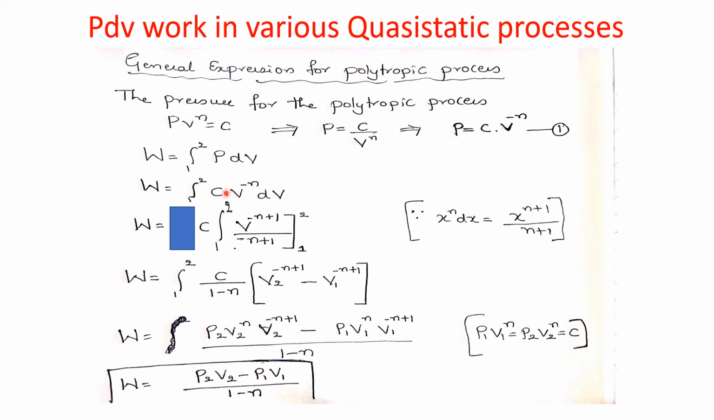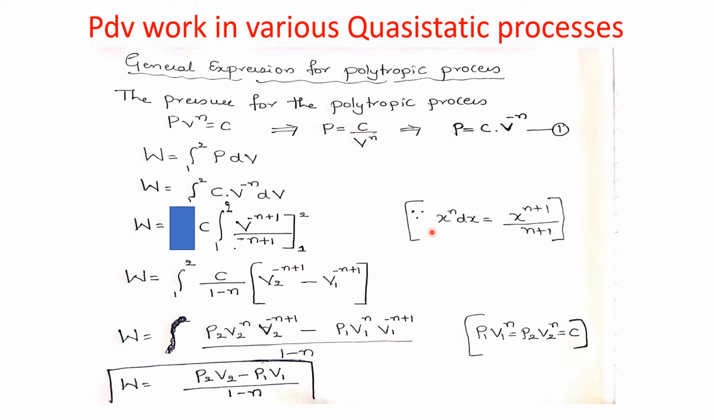So W equals, C is a constant, I will take it outside. The integration from 1 to 2 of V to the power minus n into dV. This is in the form of x to the power n into dx. How are we going to write the integration of x to the power n dx? We write the equation in this form: x to the power n plus 1 divided by n plus 1. So this is the standard formula.